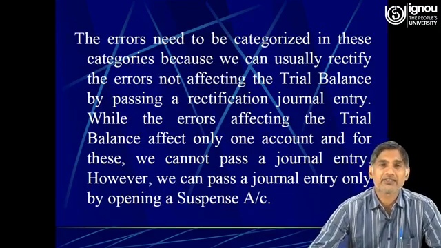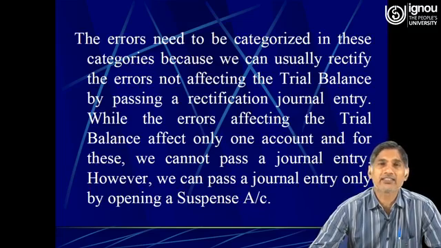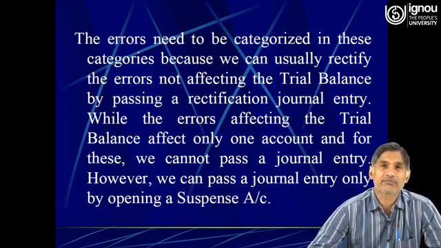Well friends, the errors need to be categorized in these categories because we can usually rectify the errors not affecting the trial balance by passing a rectification journal entry, while the errors affecting the trial balance affect only one account, and for these we cannot pass a journal entry. However, we can pass a journal entry only by opening a suspense account.